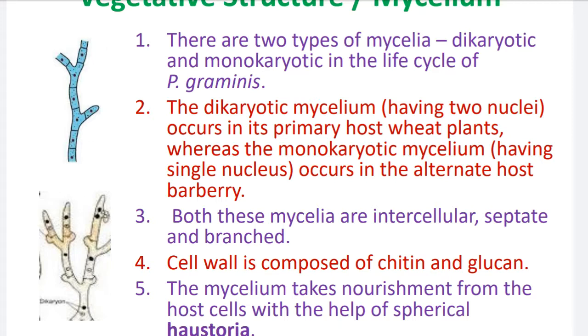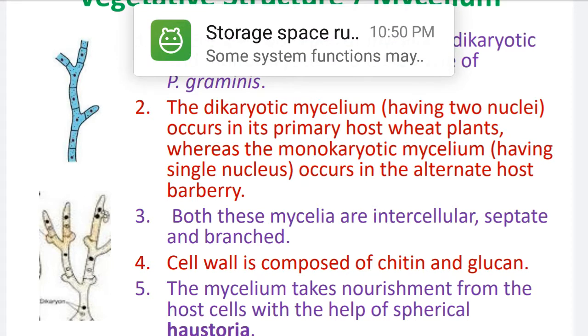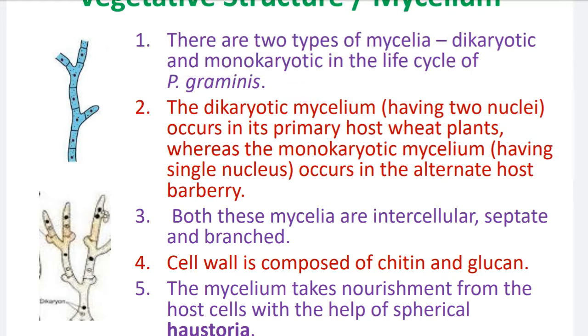Number 3. Both these mycelia are intercellular. Intercellular means the mycelium is present in between the cells. Intracellular means the mycelium enters the cells after breaking the cell walls, after puncturing the cell wall. Such mycelium is intracellular. But Puccinia mycelium is intercellular, meaning it is present in between the cells.